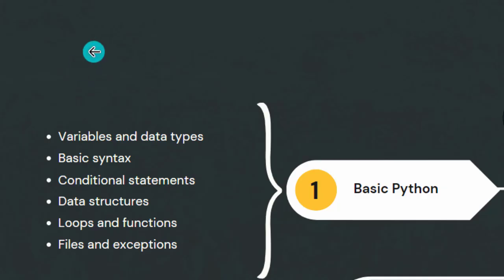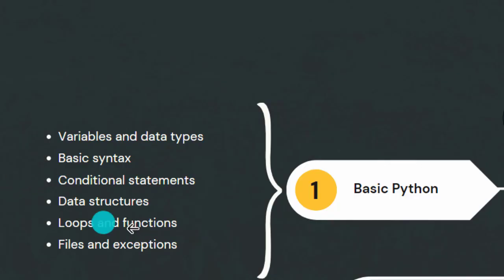Then after if else you will jump into data structures. You need to understand the 4 basic data structures that Python has: list, dictionary, tuple, and set. If it comes to advanced things, like a linked list, you don't need them. You only need to understand list, dictionary, set, and tuple.